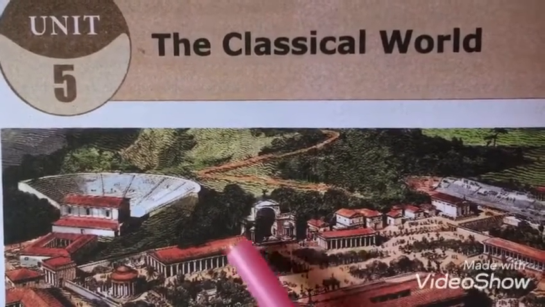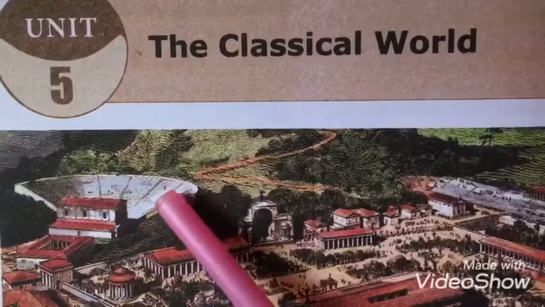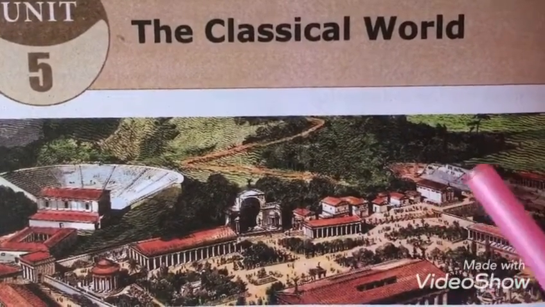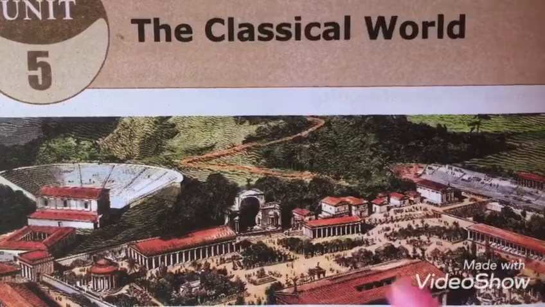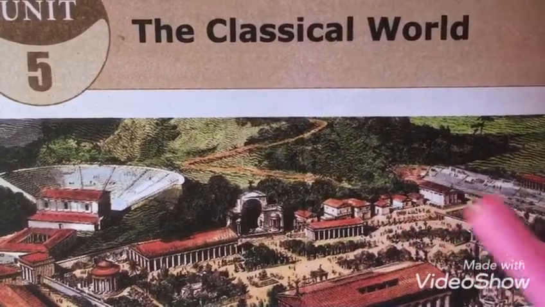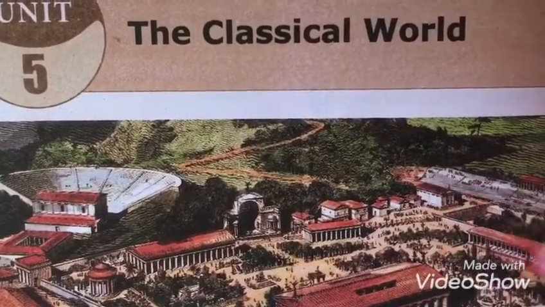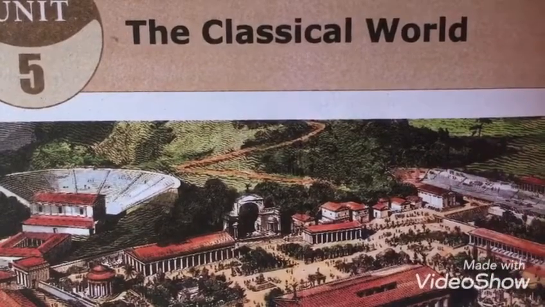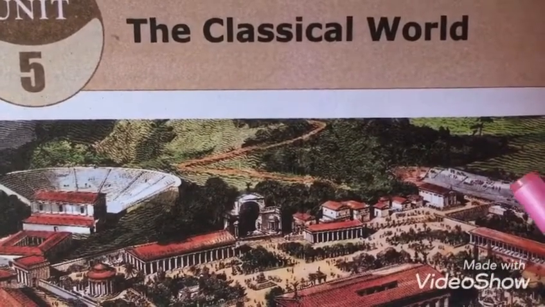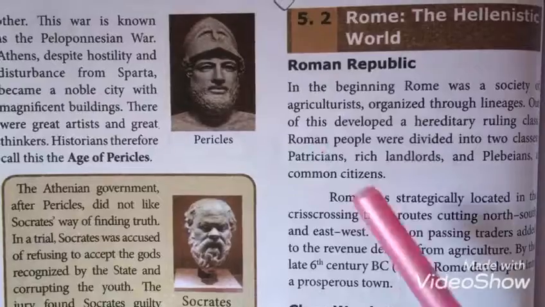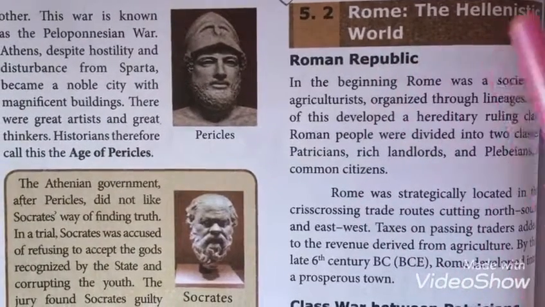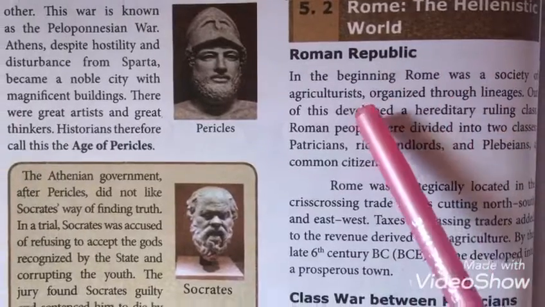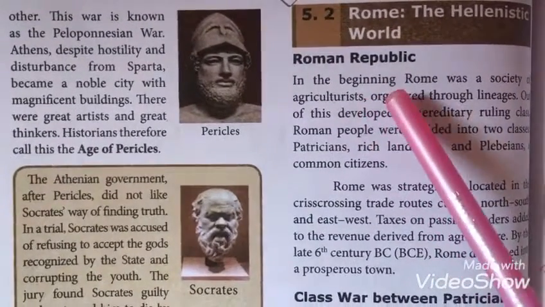Today we'll see Unit 5 History, that is the classical world. In this lesson we are going to learn about the small town Rome, how Rome emerged as a republic and later became an empire. So we are going to see about Rome, the Hellenistic world. Roman Republic. We are going to see about the Roman Republic now.